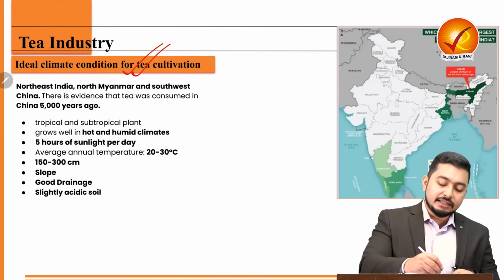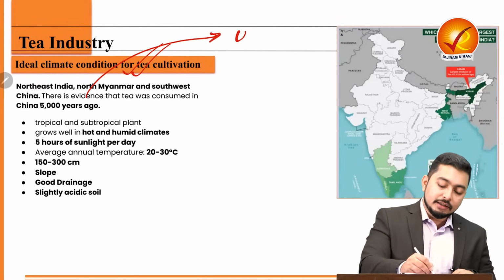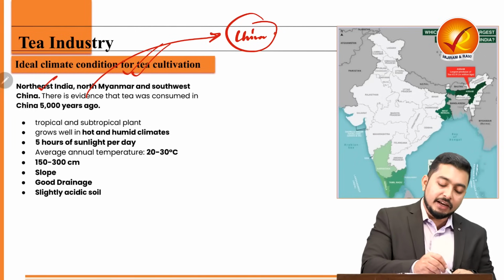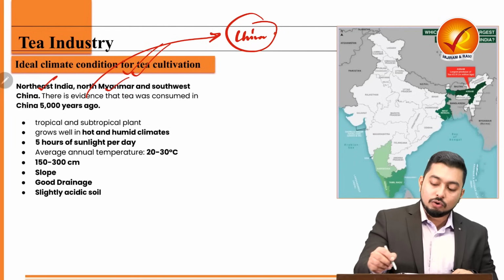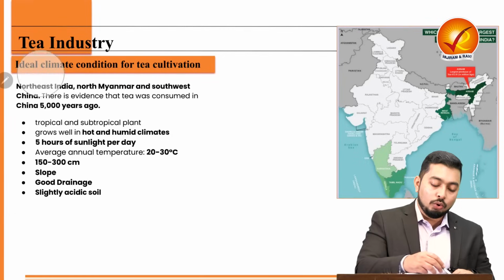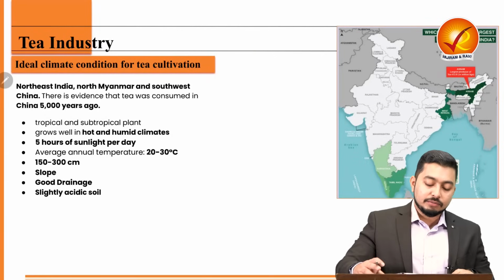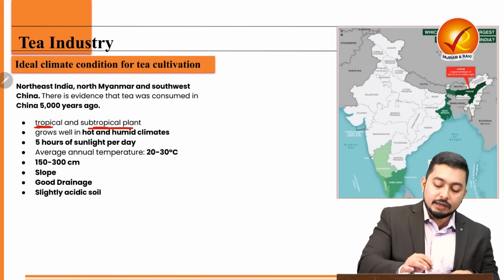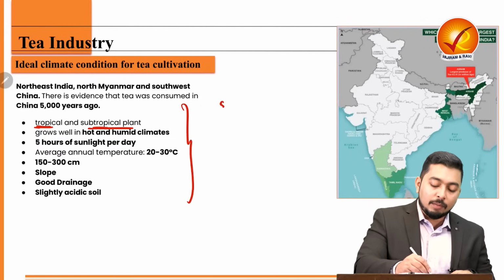Now the origins are contested and there is evidence that it was started in China, but the region is nearby northeast India and northern Myanmar. So that is the origin of tea in terms of cultivation. Now it is a tropical and subtropical plant which requires some amount of slope.